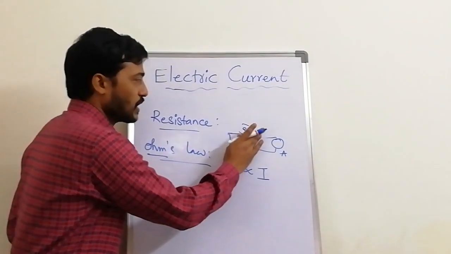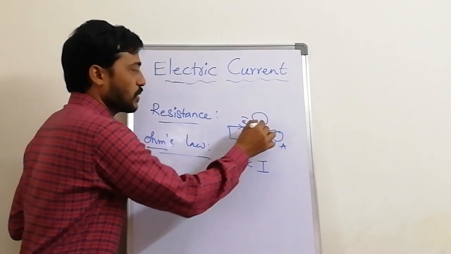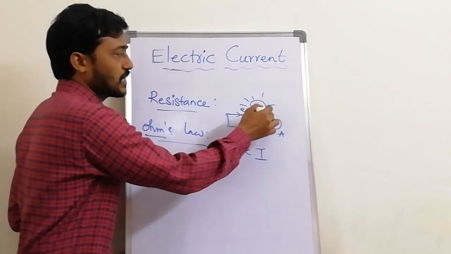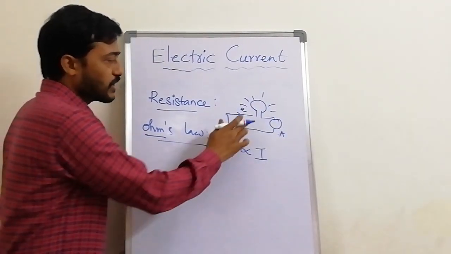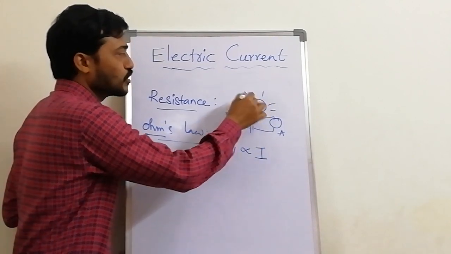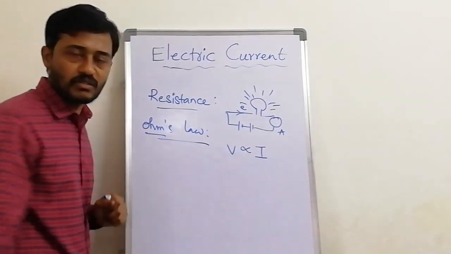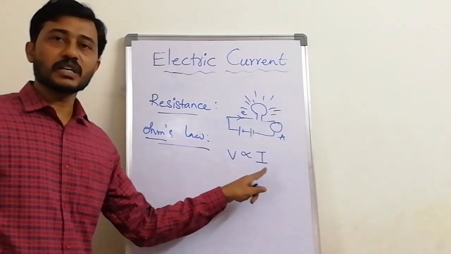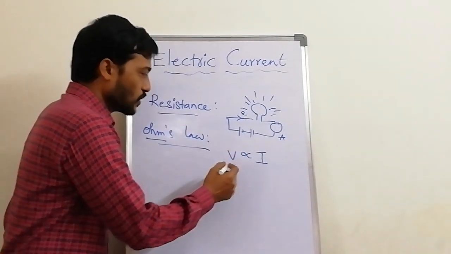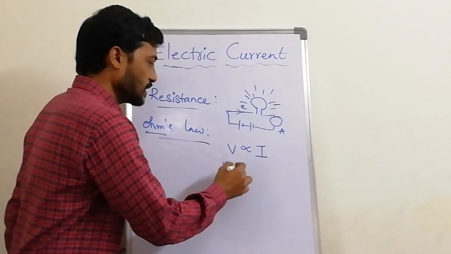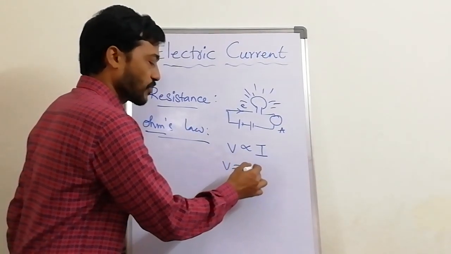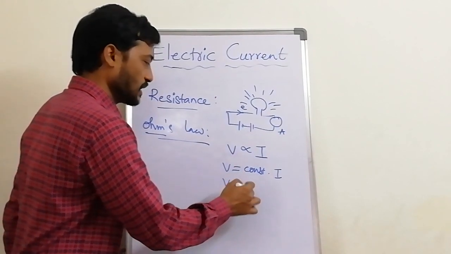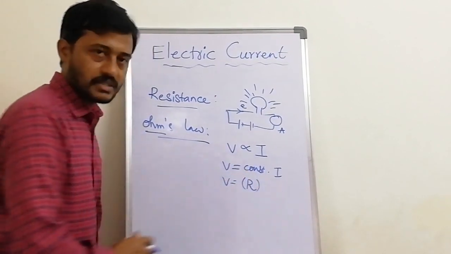For example, if you take a bulb, for one single battery the intensity of the light will be very less, and when you add one more battery, you may observe the intensity will increase. So that is the relation here. V is directly proportional to I, and now to remove this proportionality, he gave a constant, constant into I. This constant we call resistance.